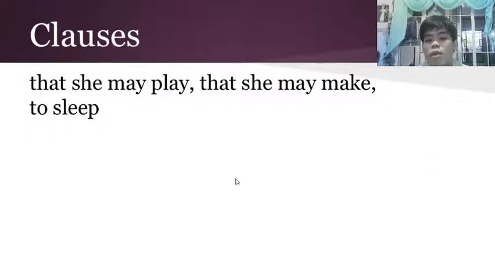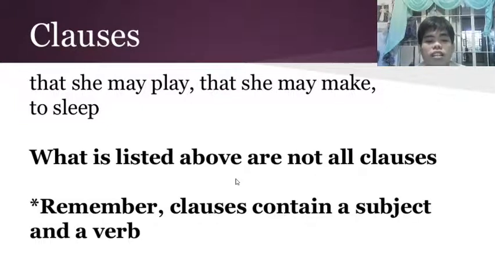Example: that she may play, that she may make, to sleep. So, they are not parallel. Again, they are not grammatically parallel. The first two, that she may play, that she may make, they are similar. Then suddenly, to sleep, only two words. So, they are not equal.